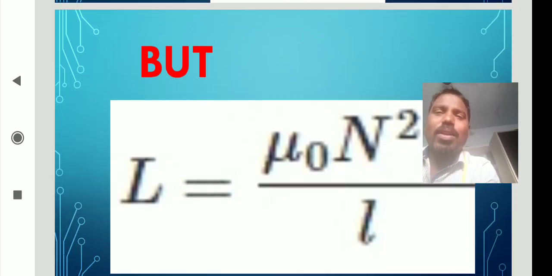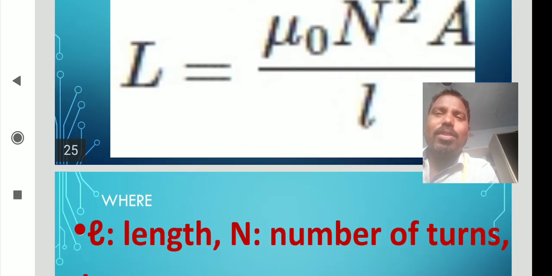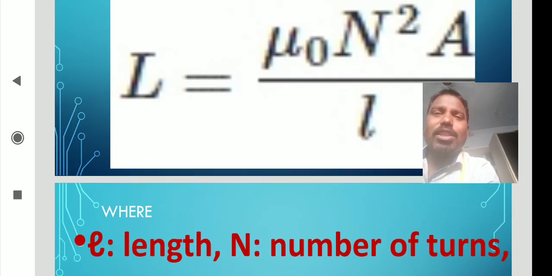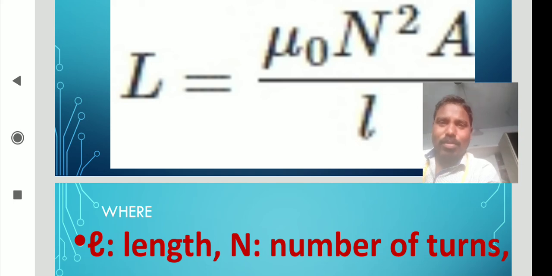But what is L? L equal to mu naught n square A by l. Mu naught is the permeability in vacuum, n is the number of turns, A is the area of cross section, and l is the length. Not the inductor, a small l. Capital L is indicating the inductor, and small l is the length.